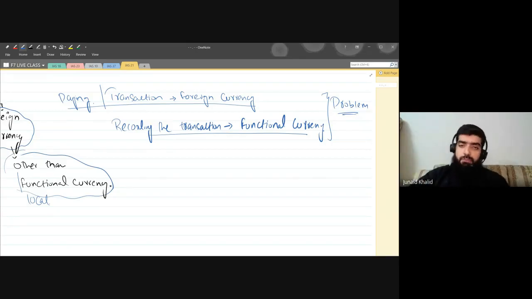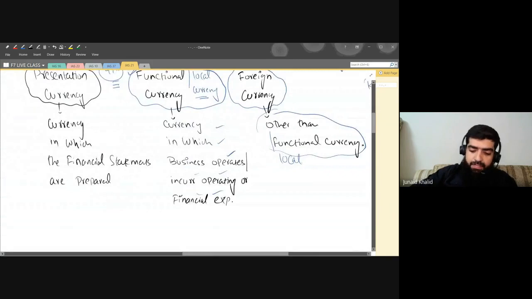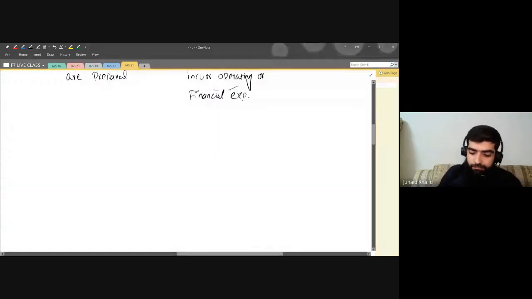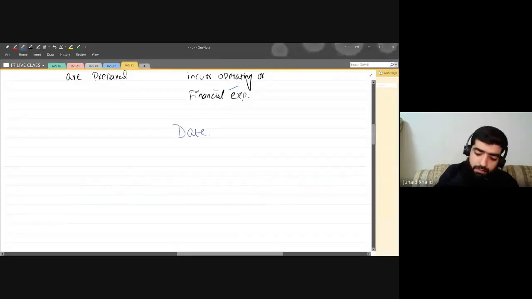So now, how do we tackle this situation? For this, IAS gives an explanation about dates. There are three types of dates that we need to consider. Number one is the transaction date.